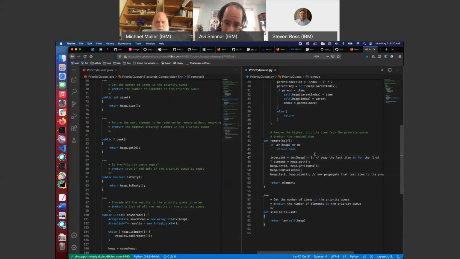So we get the length. Yeah, the comment looks about right. We get an element, which by the way isn't one of our objects. We're faking it. Okay, equals 0, right? Because we're getting the first element. Okay, so this guaranteed, just sanity checking the code, that there's something in it. This is getting the first element, which of course is what we actually want to return from the heap. And then we're going to take the last item in for the first and then convert it back into a heap because it's not a heap anymore.